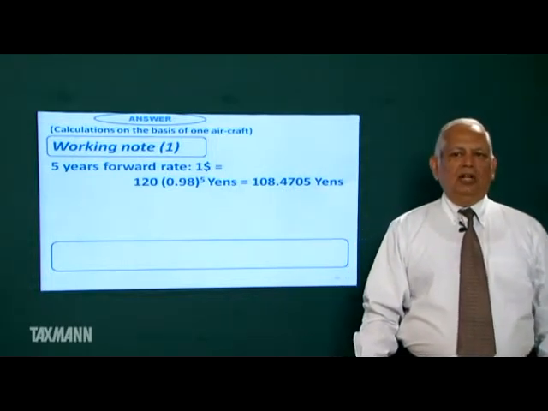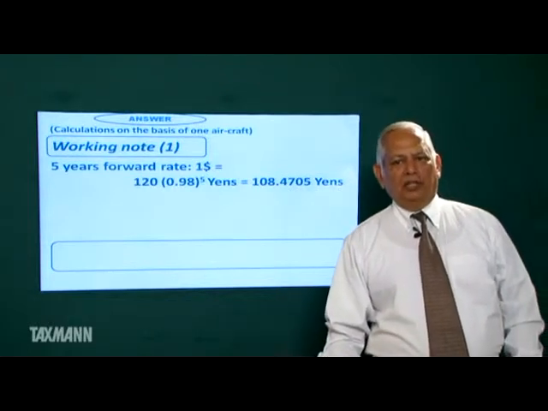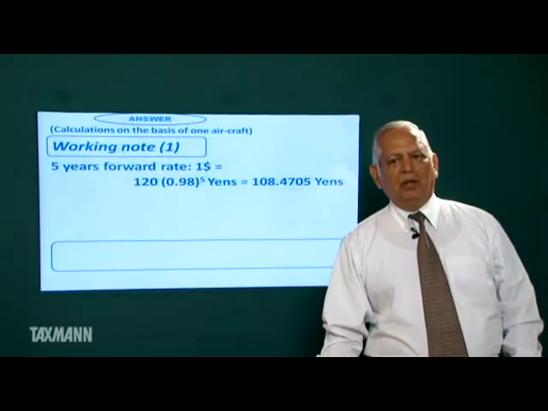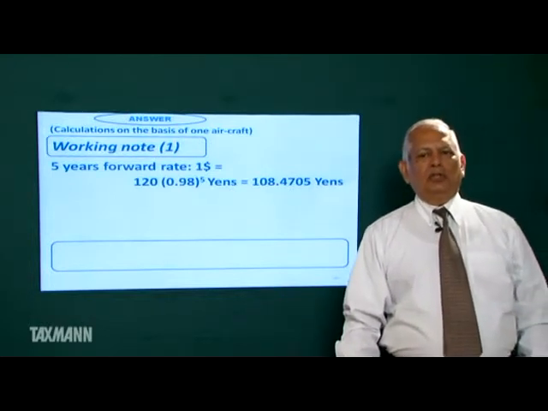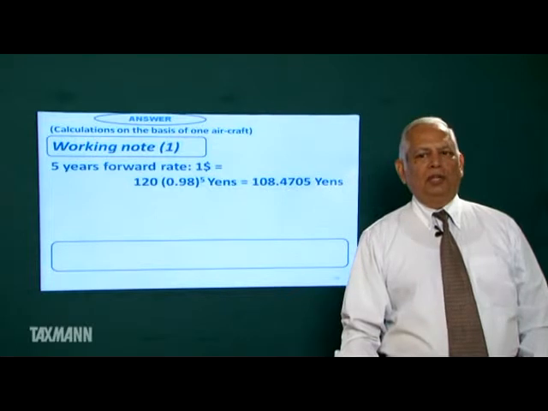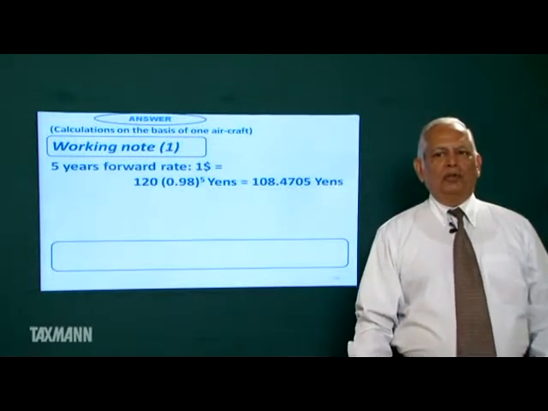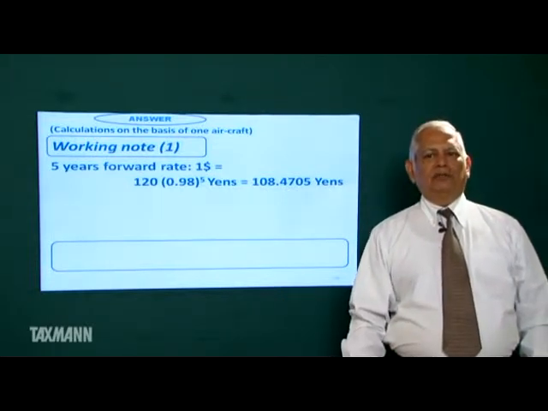At the end of first year, dollar will depreciate by 2%. It will fetch less number of yens. Again next year 2%, again 2%. So this way 5 years forward rate will be 108.4705 yens.